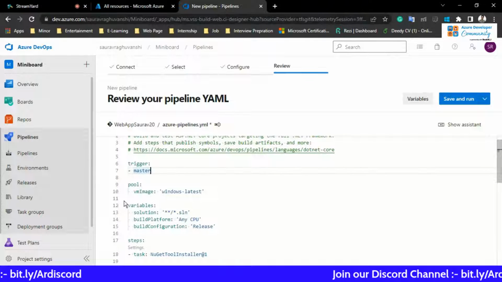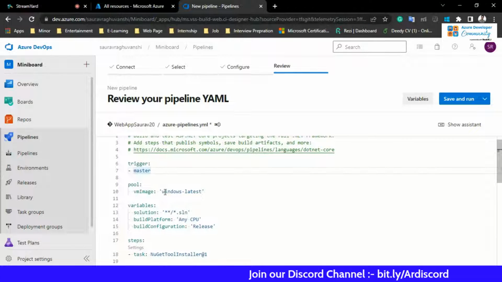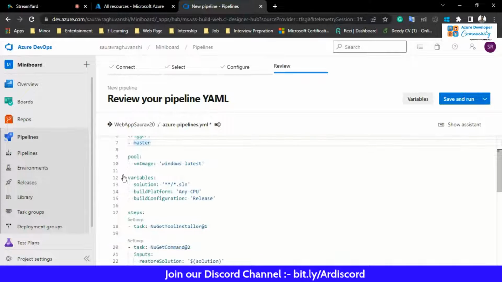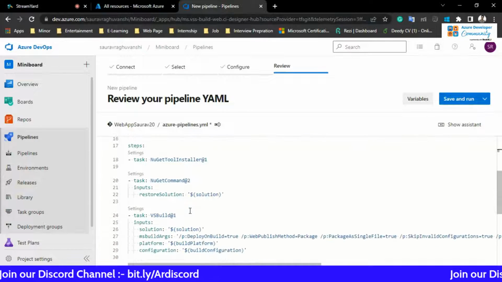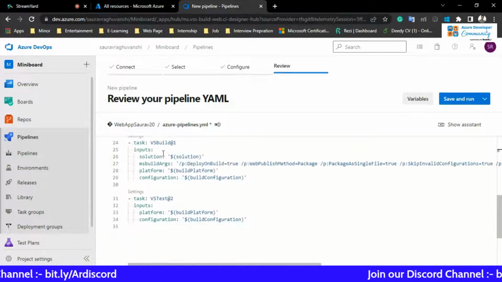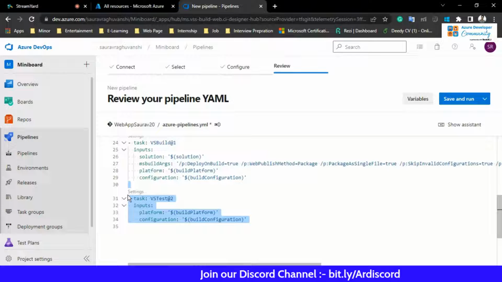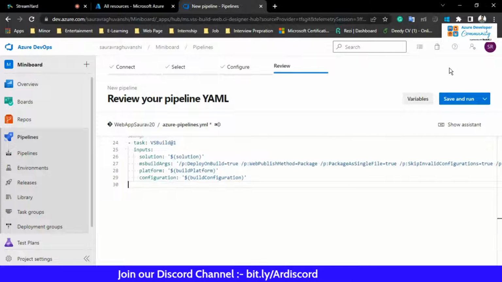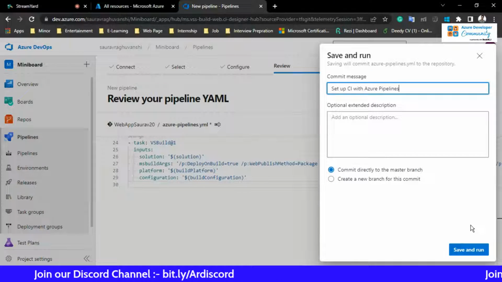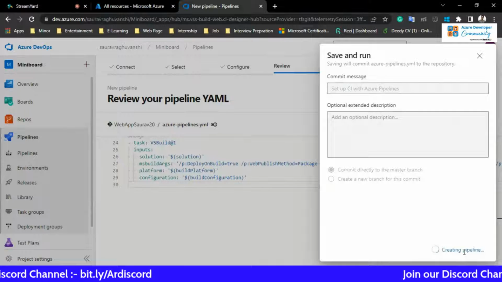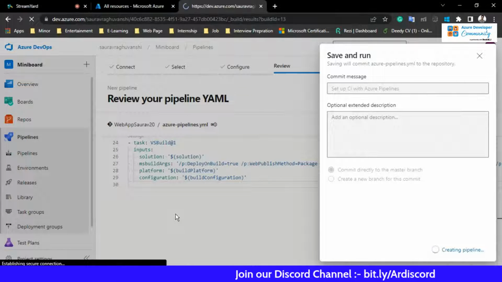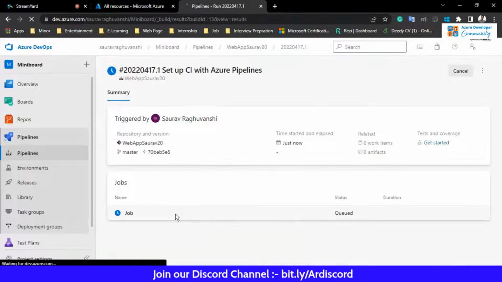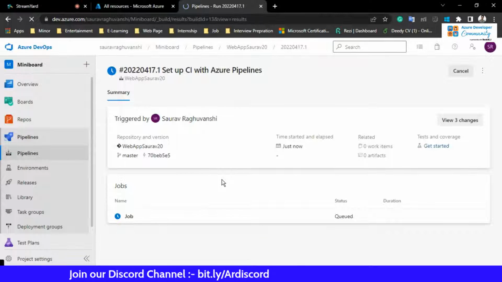The next is pool. So our application is going to be installed on Windows latest. Then these are some variables. Here is the build task. Here is the test. So we are not going to work on test for now. So I'm just going to delete the test part and I'm going to save and run. This is just a commit message. I'm just going to commit the changes so that the build pipeline will get initiated.